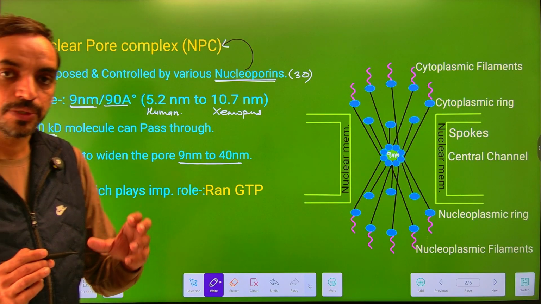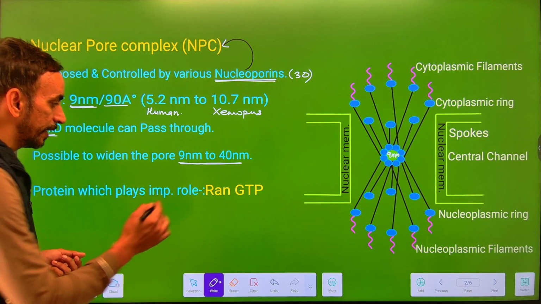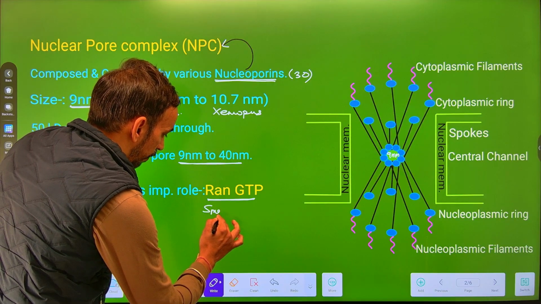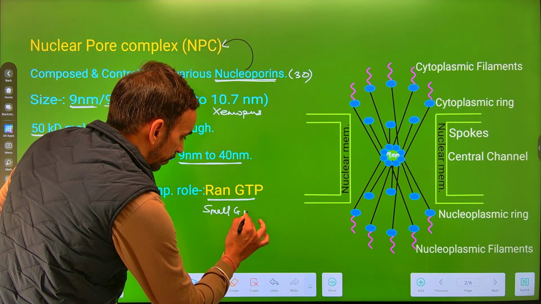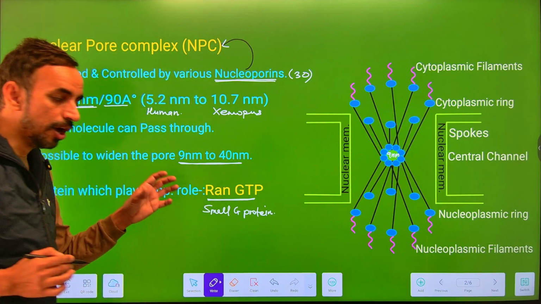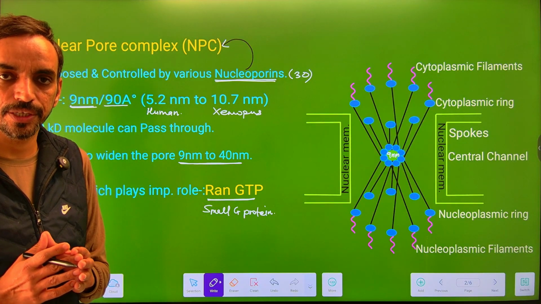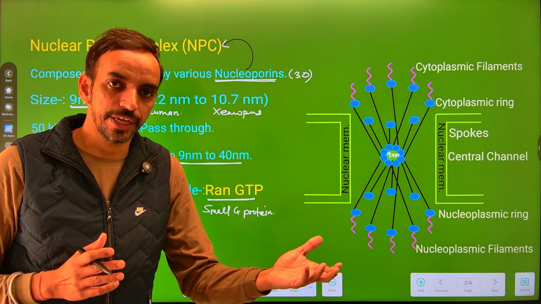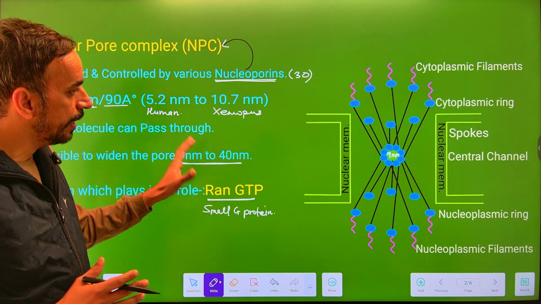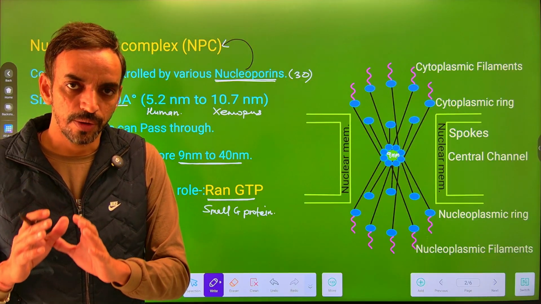And the molecules which play an important role during this process are called Ran-GTP, which belongs to the category of small g protein. Now, how there is a functioning of these Ran-GTP during the process of nuclear importation and exportation, इसके बारे में आगे अपन डिस्कस करेंगे. Here we are discussing the structure of nuclear pore complex.